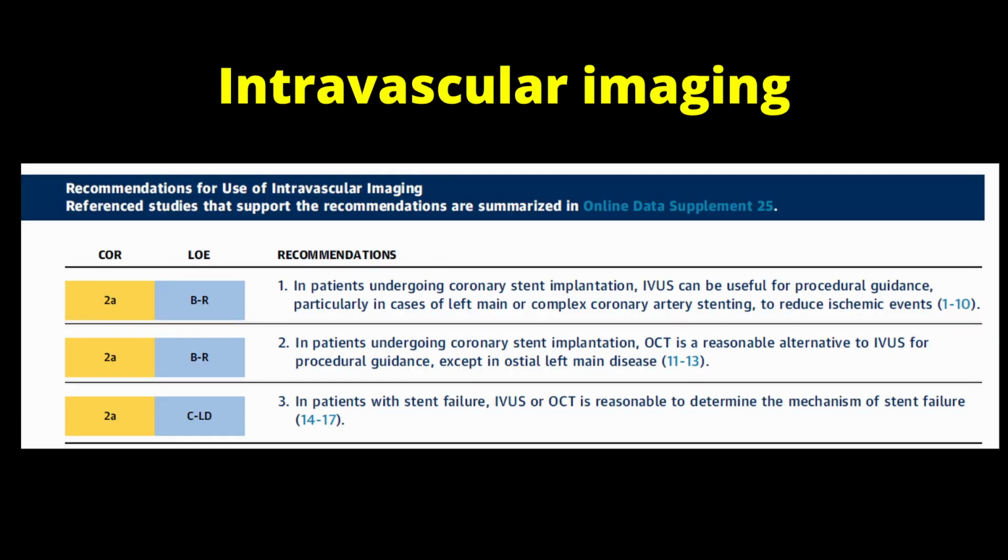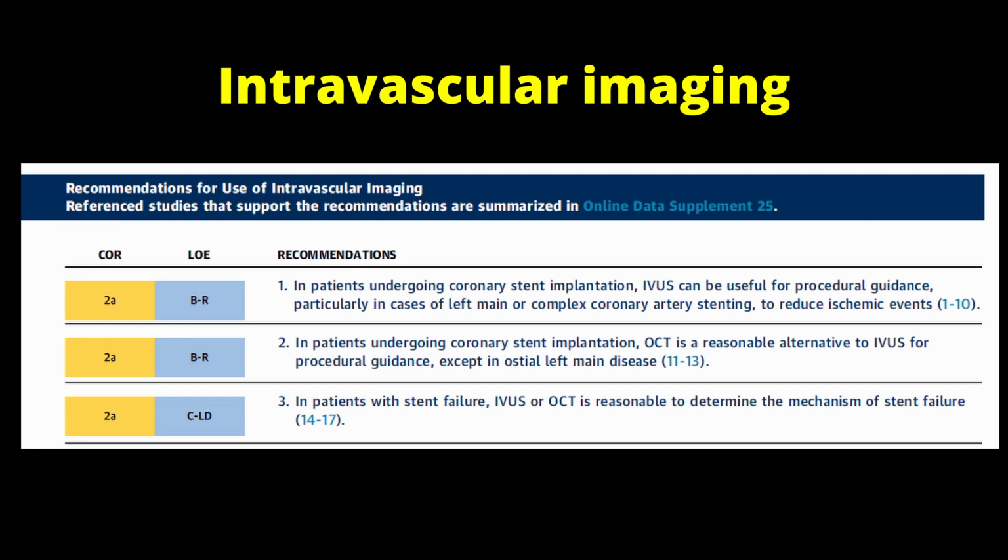Intravascular imaging. In patients undergoing coronary stent implantation, IVUS can be used for procedural guidance, especially in case of left main or complex coronary intervention to reduce ischemic events, and this is class 2A recommendation. In patients undergoing coronary stent implantation, OCT is a reasonable alternative to IVUS for procedural guidance, except in ostial left main lesion, and this is class 2A recommendation.